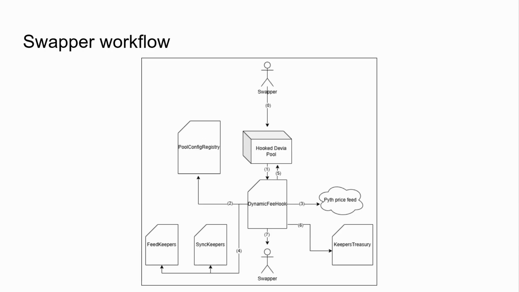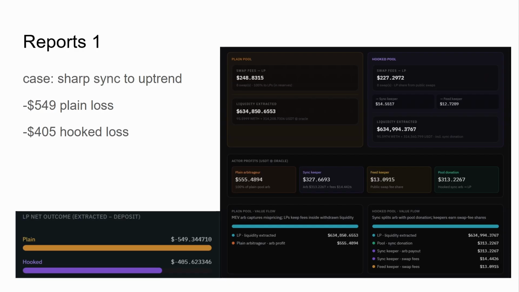This is the Swapper workflow. When a swap is initiated, the hook checks the last keeper's contribution, compares it with the pool state and Oracle, and determines whether the last keeper is eligible for a fee share. If eligible, the percentage is routed to the keeper, and the rest is routed as LP fees.